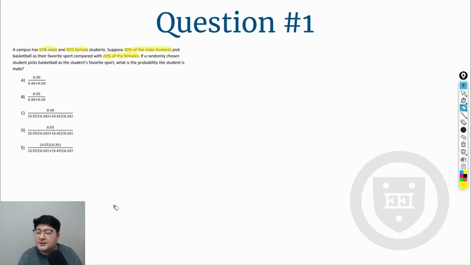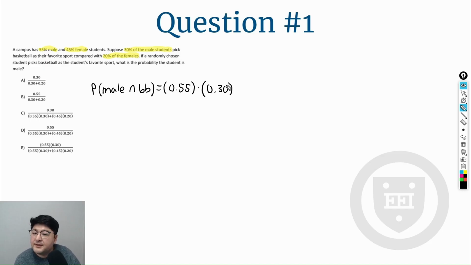Now let's first find the probability that the randomly selected student is male and the favorite sport is basketball. That is going to be, we would just have to multiply the 55%, 0.55 for the male, and 30%, 0.30, that basketball is their favorite sport.